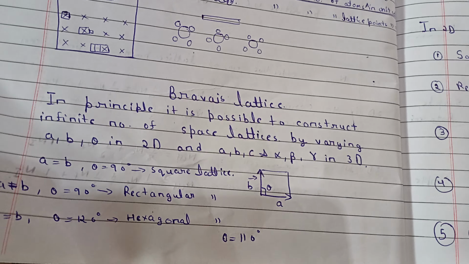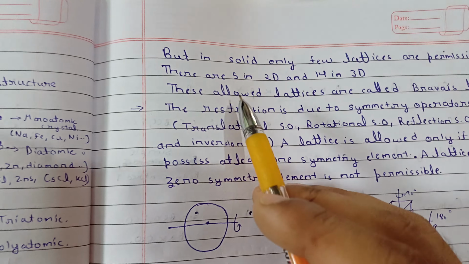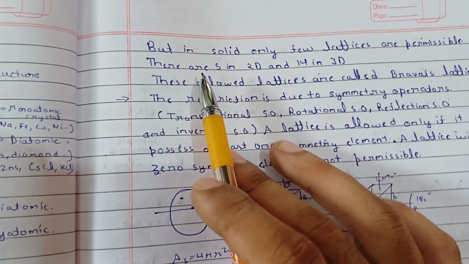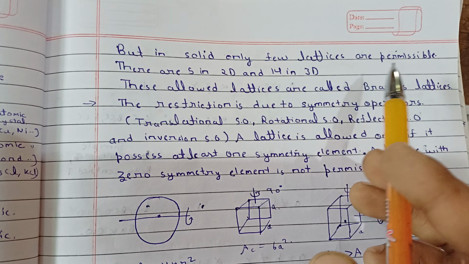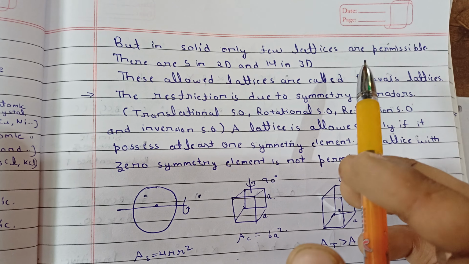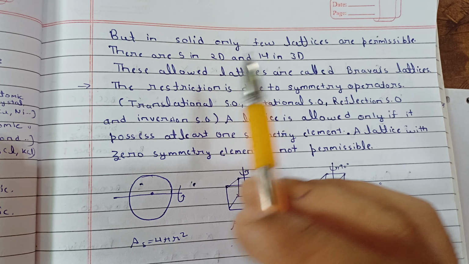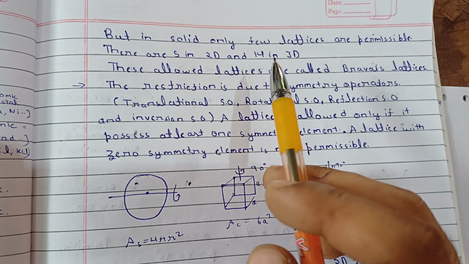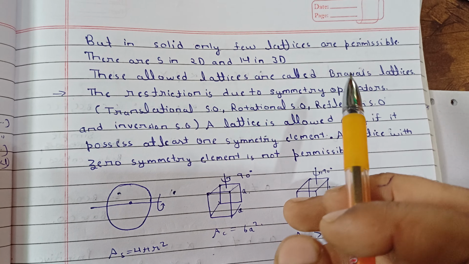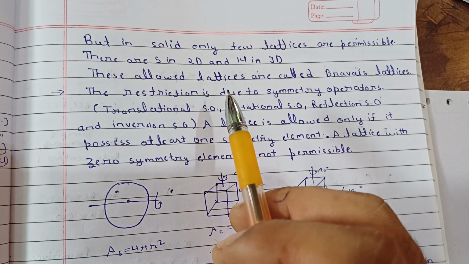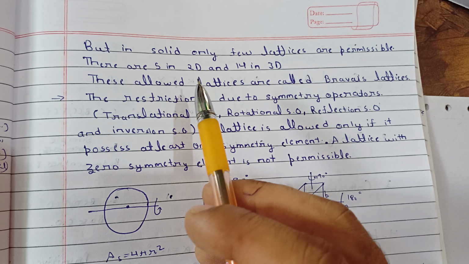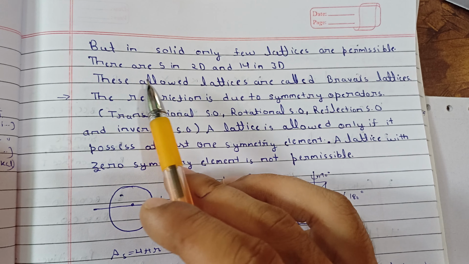First, see this definition. There are infinite numbers possible, but in solids only a few lattices are permissible. There are 5 in 2D and 14 in 3D which are permissible, so the crystal can have that structure. These allowed lattices are called Bravais lattices. The restrictions are due to symmetry operators. So why is there a restriction to only 5 and 14?